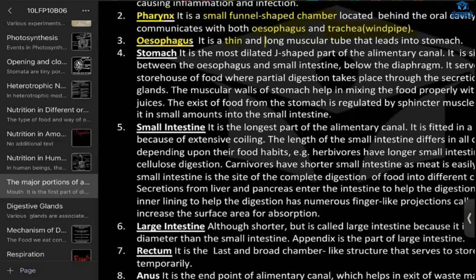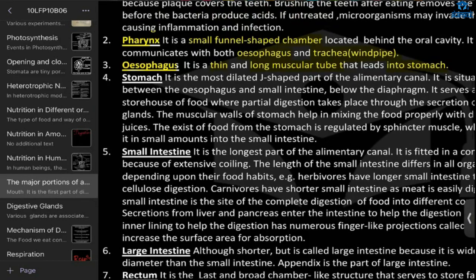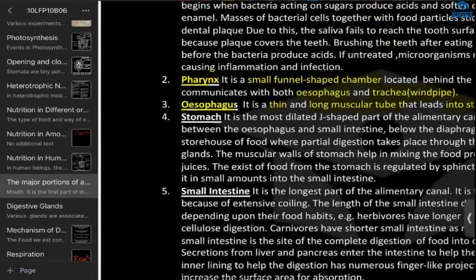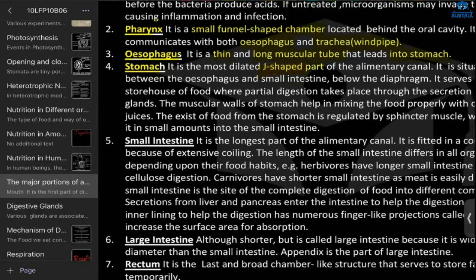Next, we have the esophagus. It is a thin, long, muscular tube that leads to the stomach. And here, the movement of the food, how does that movement happen? What is the movement called? Peristaltic movement. Okay. And from there, it will go to the stomach. Stomach is a J-shaped part of the alimentary canal.